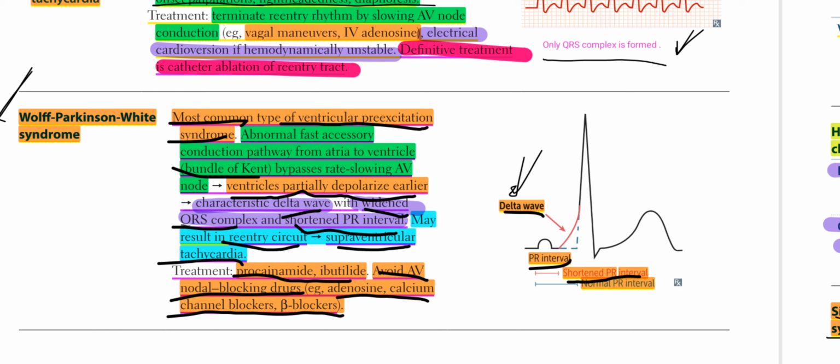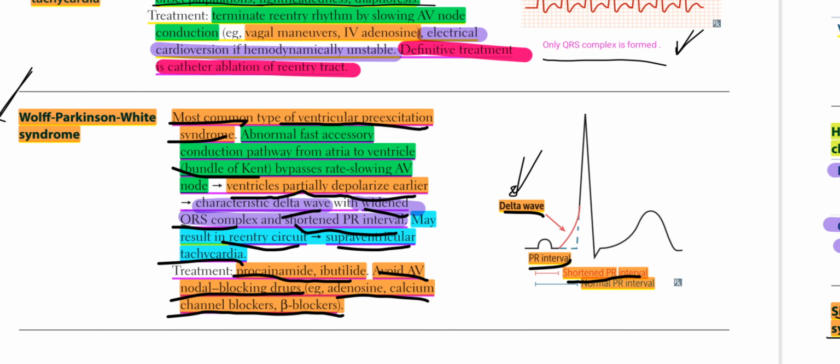Bypasses the rate-slowing AV node, so the ventricles partially depolarize earlier, giving a characteristic delta wave with a widened QRS complex and shortened PR interval. This may result in a re-entry circuit, supraventricular tachycardia.